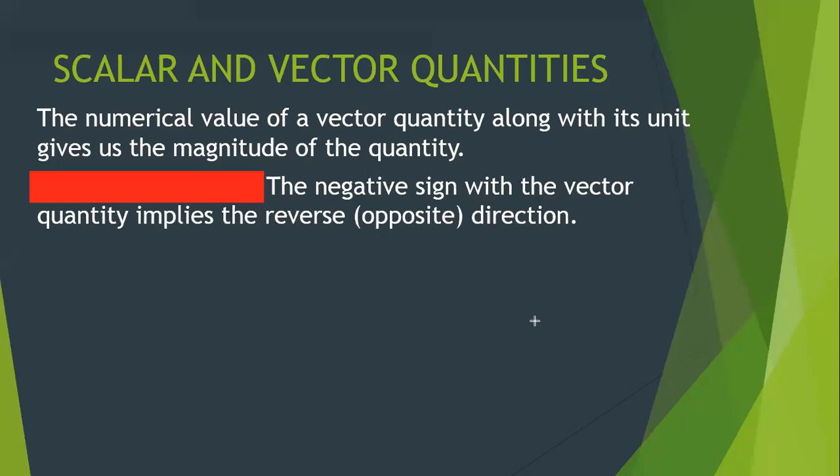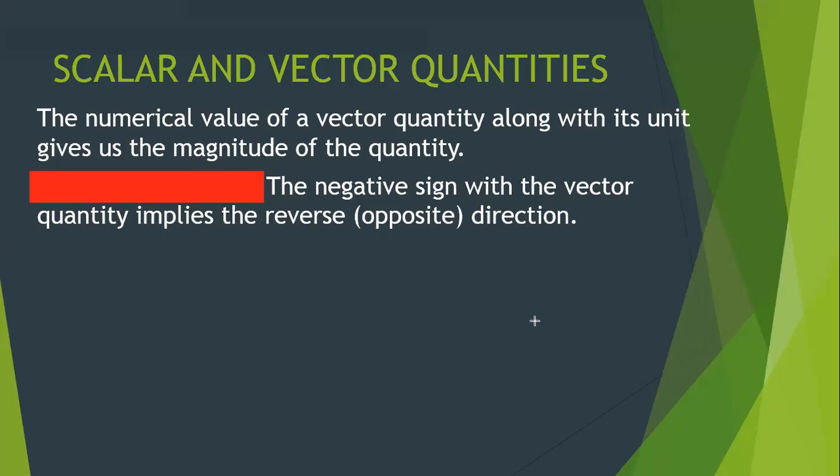But understand that the vector quantity has a sign. Okay. So you will find vector quantities have a sign. It is positive, it may be negative. And most important, the negative sign of a vector quantity implies that the direction is opposite or in the reverse direction. Understand? The minus sign. This is a very important topic, beta. The minus sign of a vector quantity always indicates the opposite or the reverse direction.